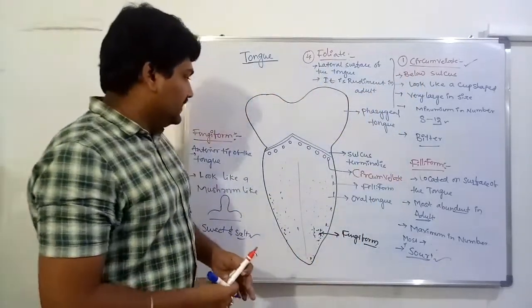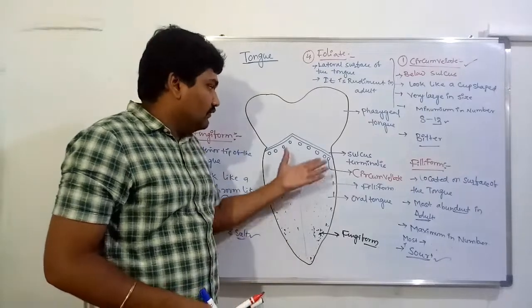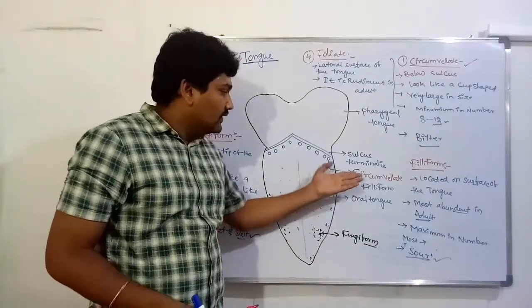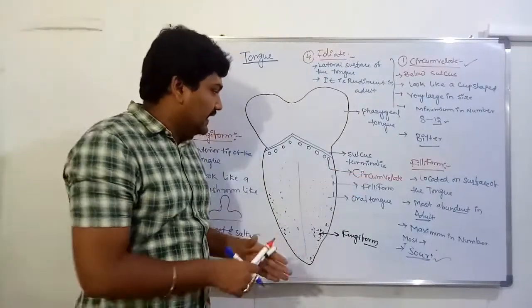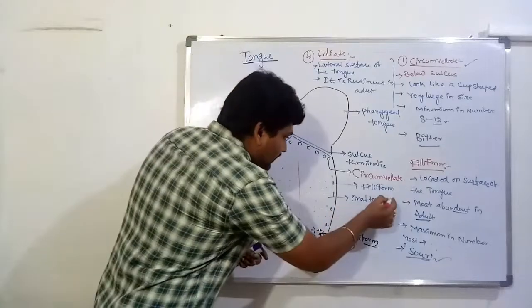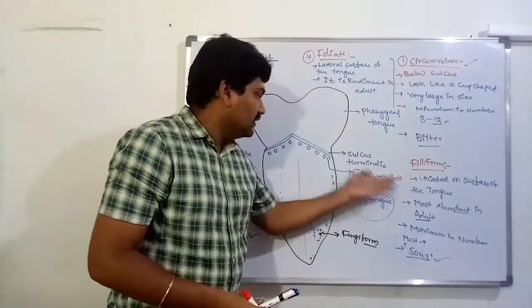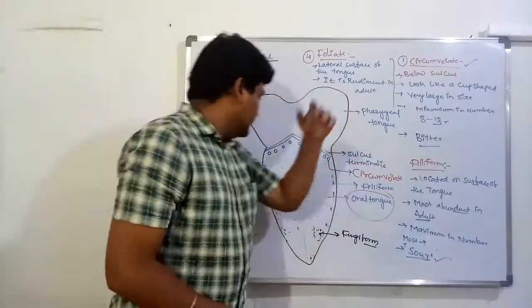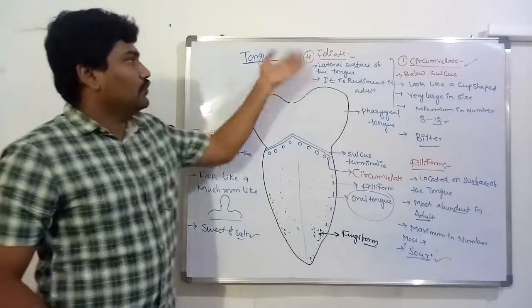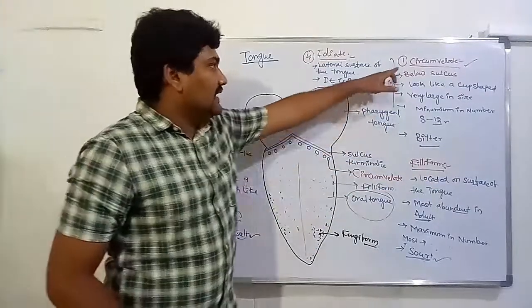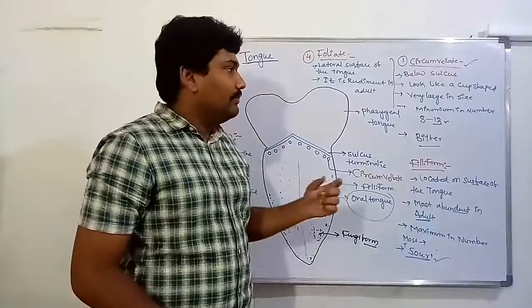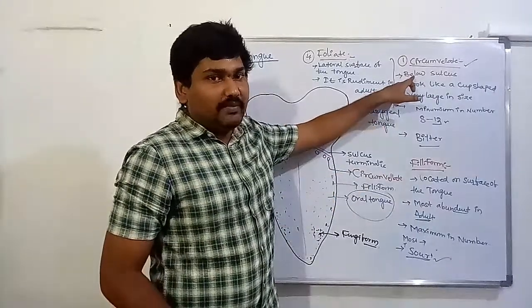Okay, there are four different types of taste buds present in the oral tongue region. What are they? Circumvallate, second one filiform, third one fungiform, fourth one foliate. Circumvallate is located below the sulcus terminalis.